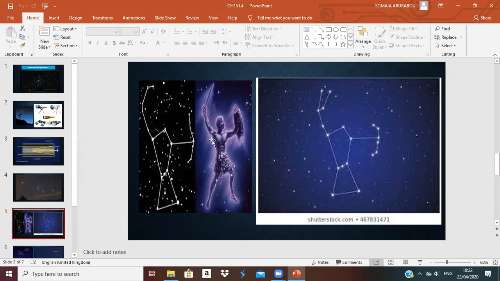They named it Orion. They said it is like a man holding his arrows to protect the sky. This constellation is called Orion.